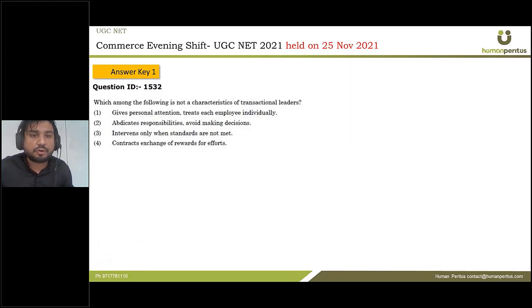Which among the following is not a characteristic of a transactional leader? Okay, so there are 2 forms of leader that we can differentiate. One is the transactional and the other is the transformative. So a transformative leader is the one who inspires you to do work, who can generate motivation within yourself, right? So what is transactional? Just the opposite of transformational, that he is only coordinating the work, and he is not that much effective.